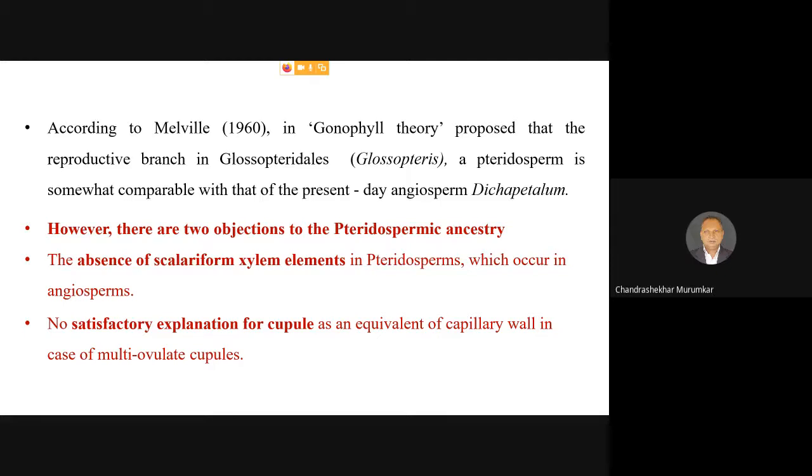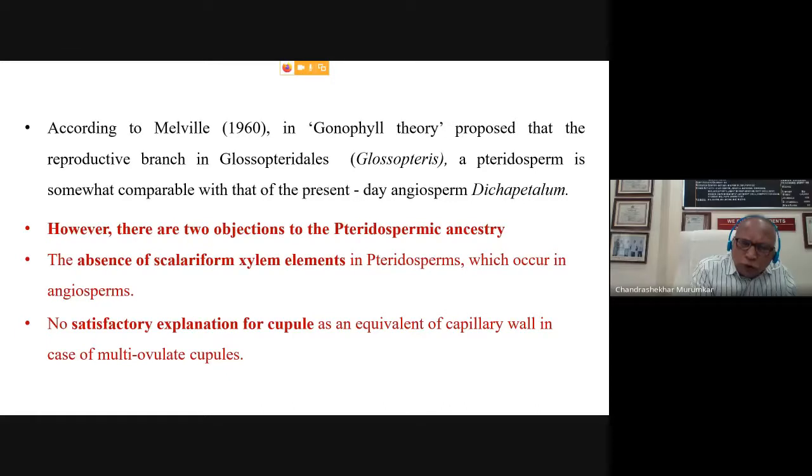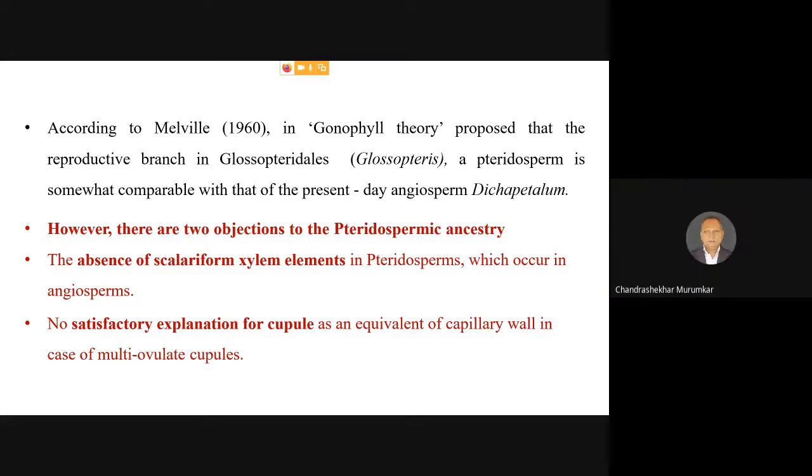Now remember, Dicapetalum is an existing genus of angiosperm belonging to the family Dichapetalaceae, which is very similar and close to Ranunculaceae and Magnoliaceae. Because of that, Melville forwarded a hypothesis that Glossopterids are a probable ancestor of angiosperms, which gave rise to Dicapetalum on one side, and from there the angiosperms might have evolved.